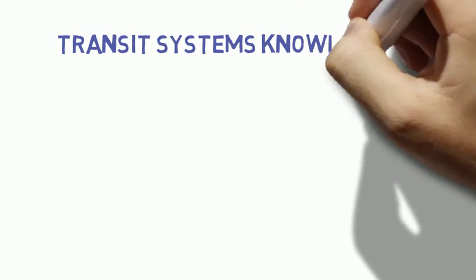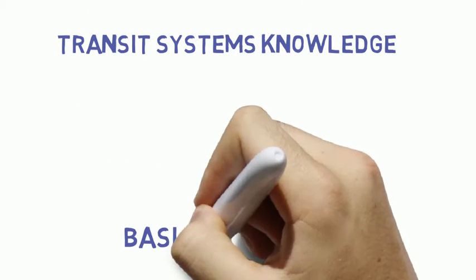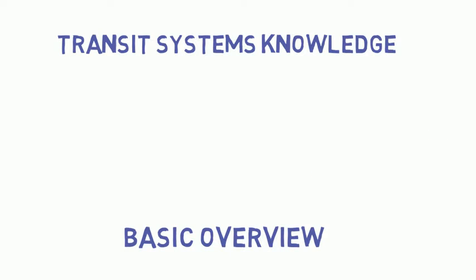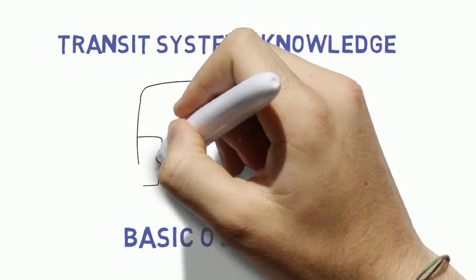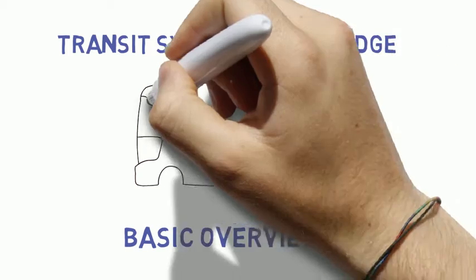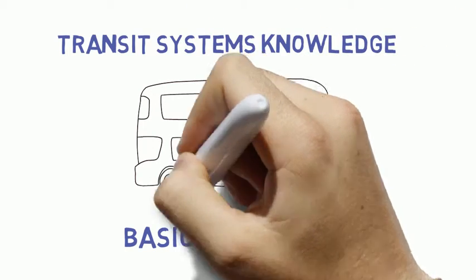Transit Systems Knowledge, Basic Overview. In this video, we will discuss a basic overview of how transit systems are set up, the difference between urban and rural areas, as well as the traits that they share in common.